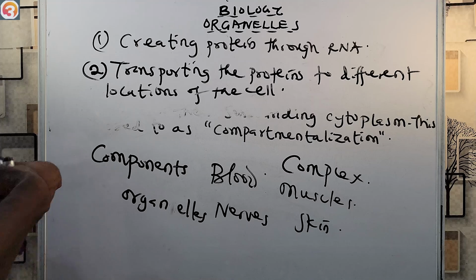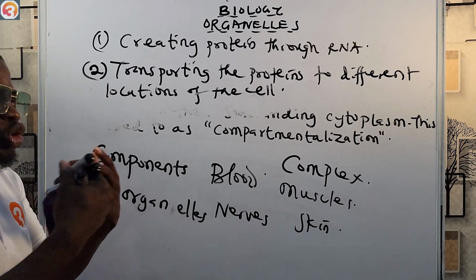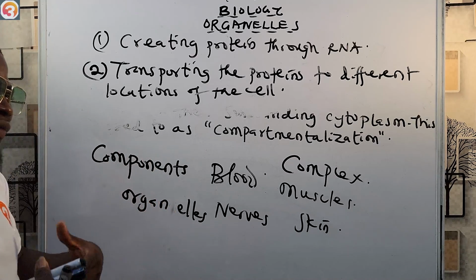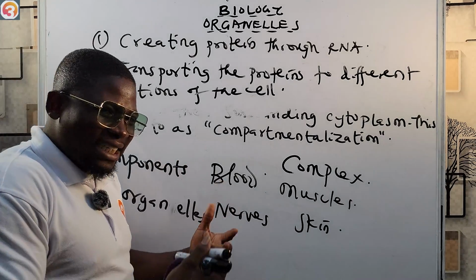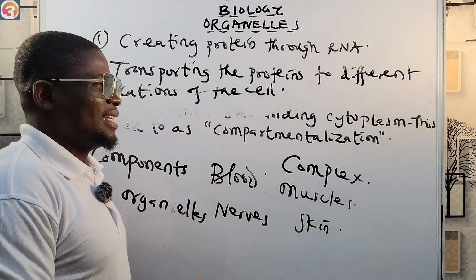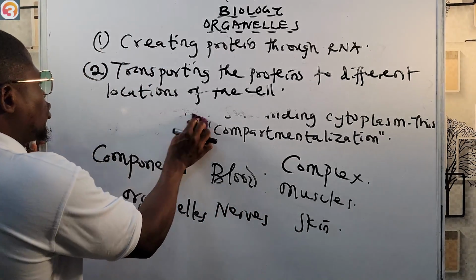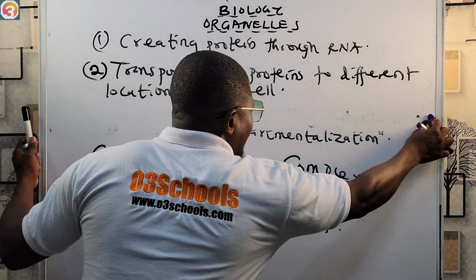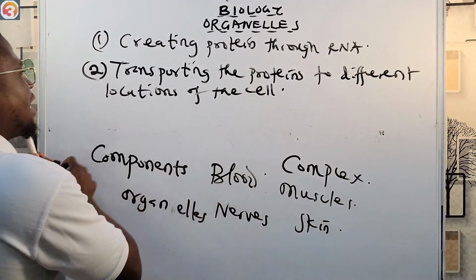They can convert the food we eat into energy so that it can be used by the cell. They convert the food that we eat into energy, so that it can be used by the cell. So number 3, we say converting the food we eat into energy, so that it can be used by the cell.